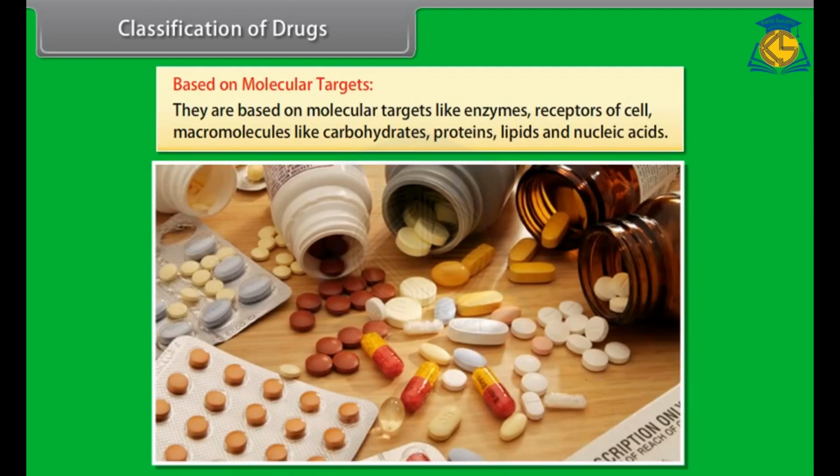Based on molecular targets. They are based on molecular targets like enzymes, receptors of cells, and macromolecules like carbohydrates, proteins, lipids, and nucleic acids.